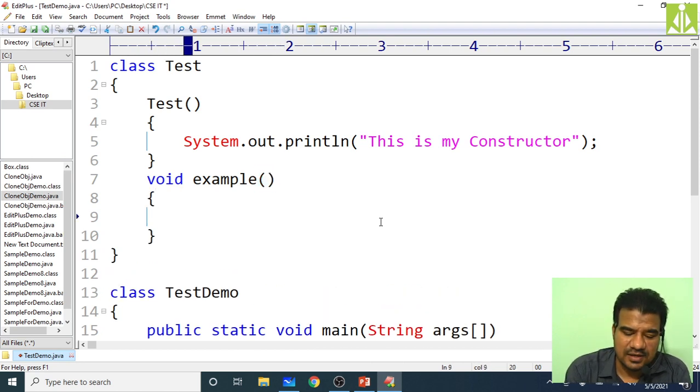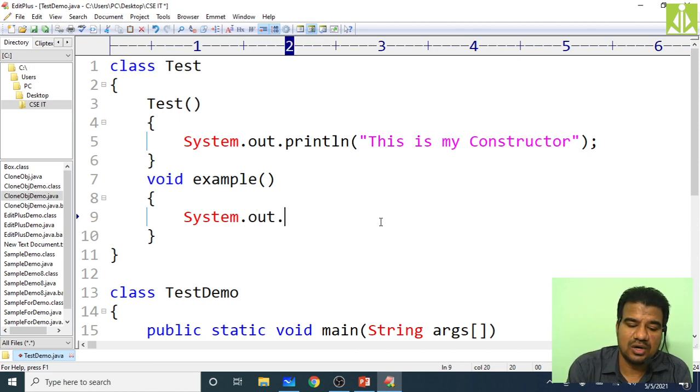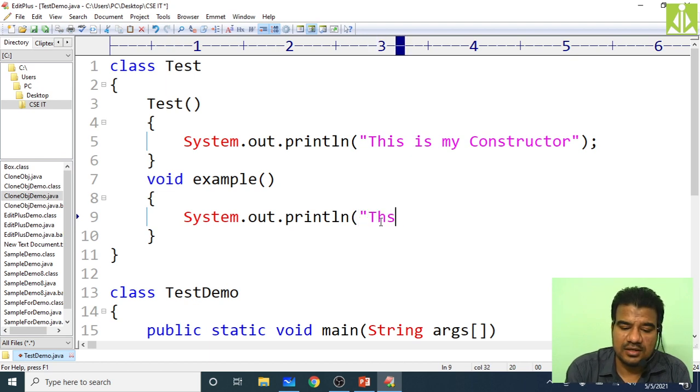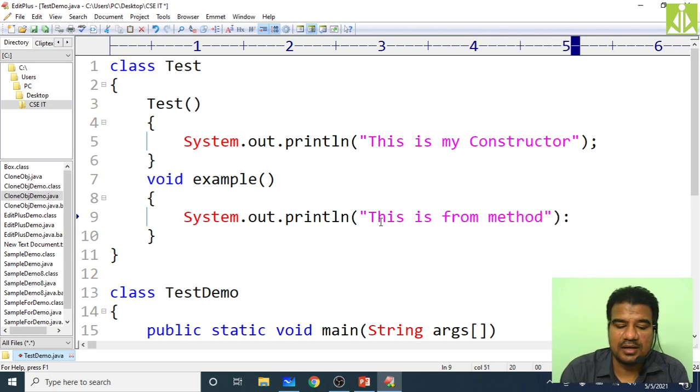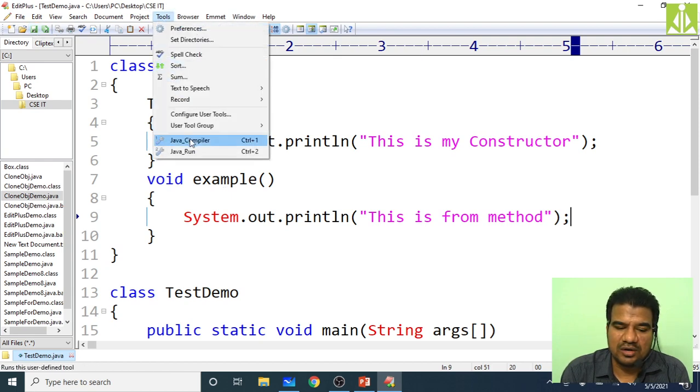And in this I will write a message, System.out.println, this is from method. So now what I am doing, I want to invoke this method. Is it going to be invoked automatically? No, it will not be invoked automatically.